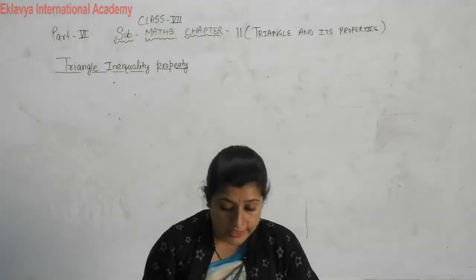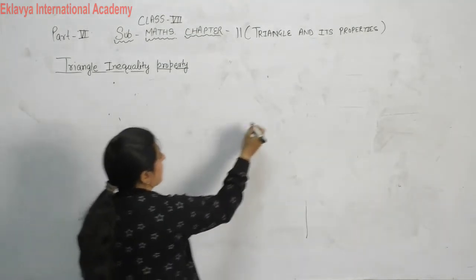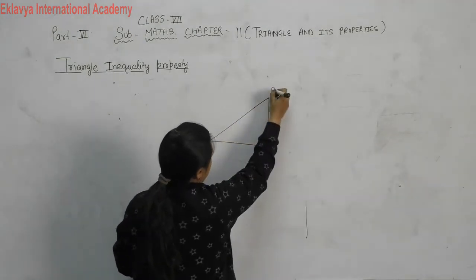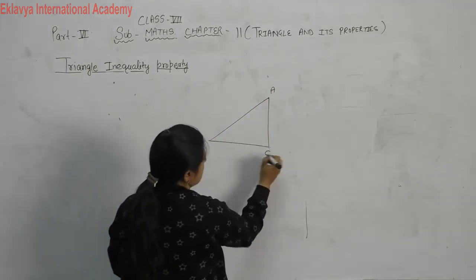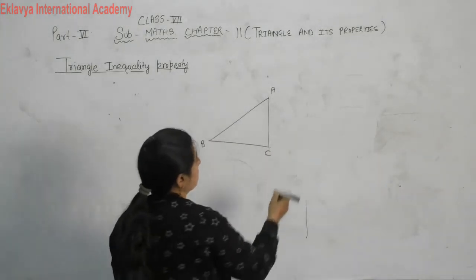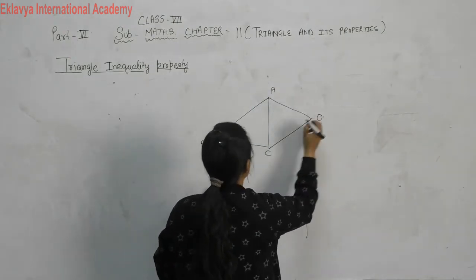O is a point in the exterior of triangle ABC. There is one triangle ABC, and O is the exterior point, connected to the vertices.